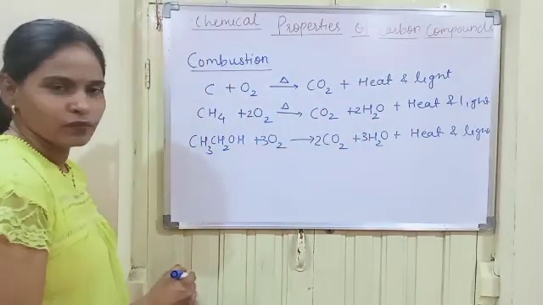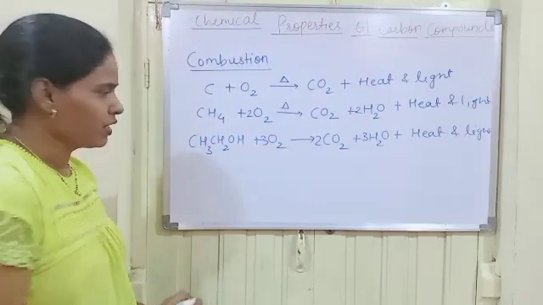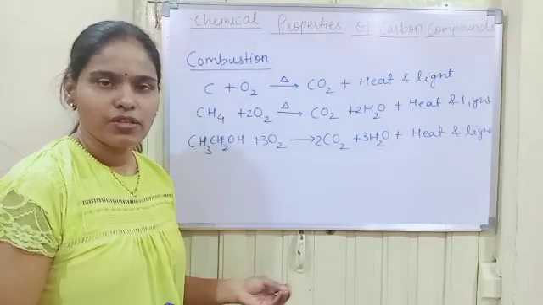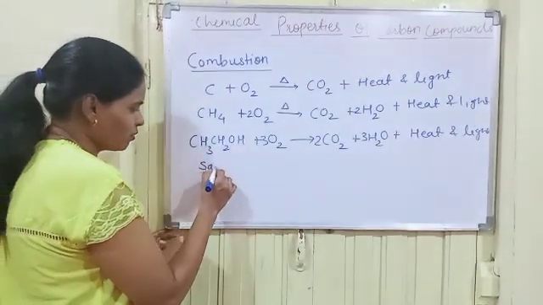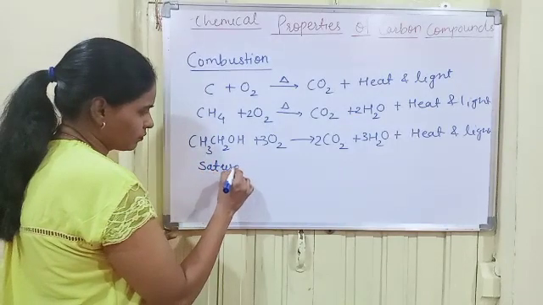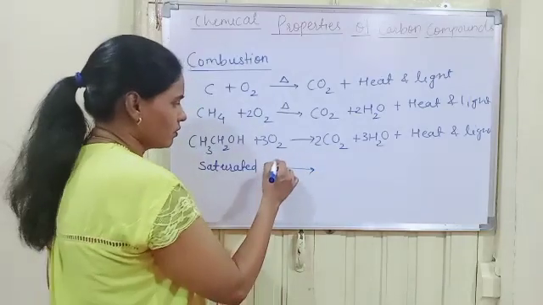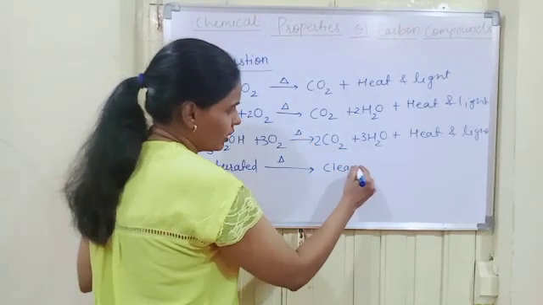Now there are two types of compounds we have studied, that is saturated and unsaturated hydrocarbons. The distinguishing feature between them is that saturated hydrocarbons burn with a clean blue flame.